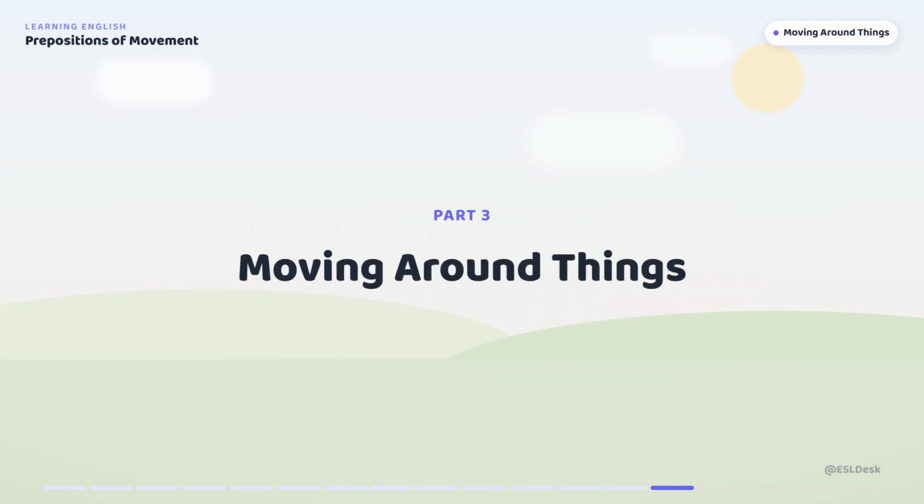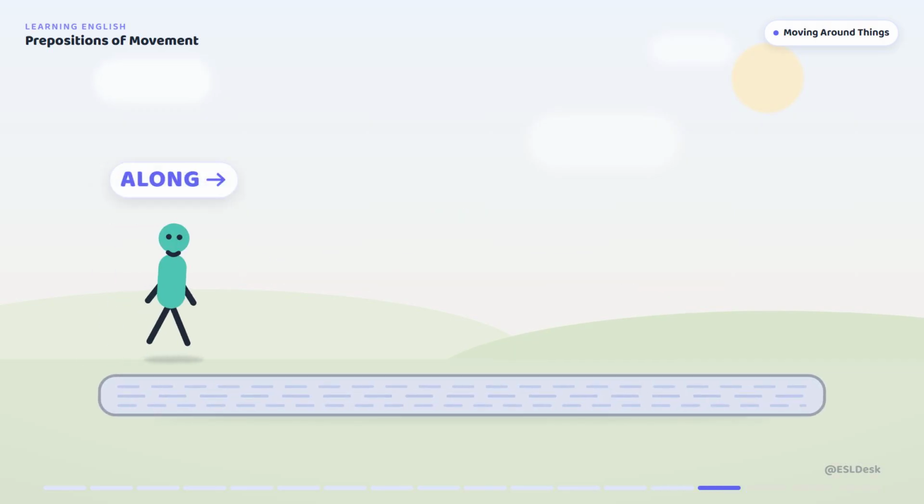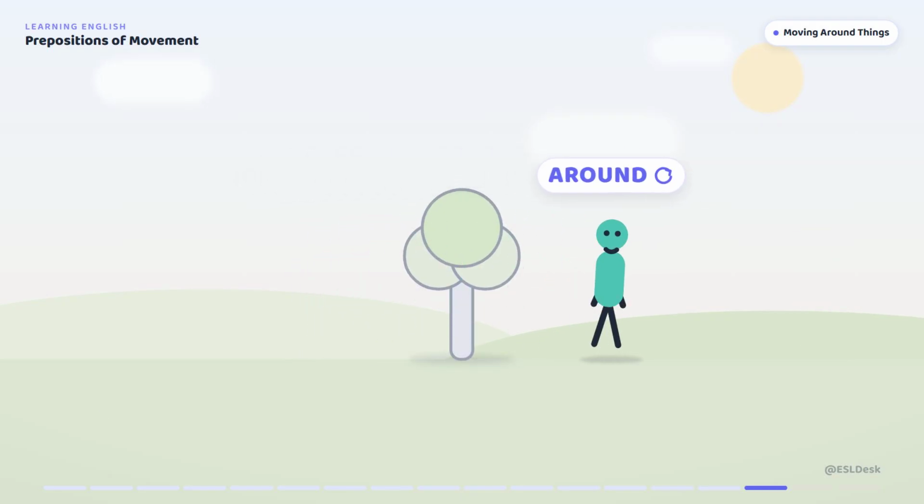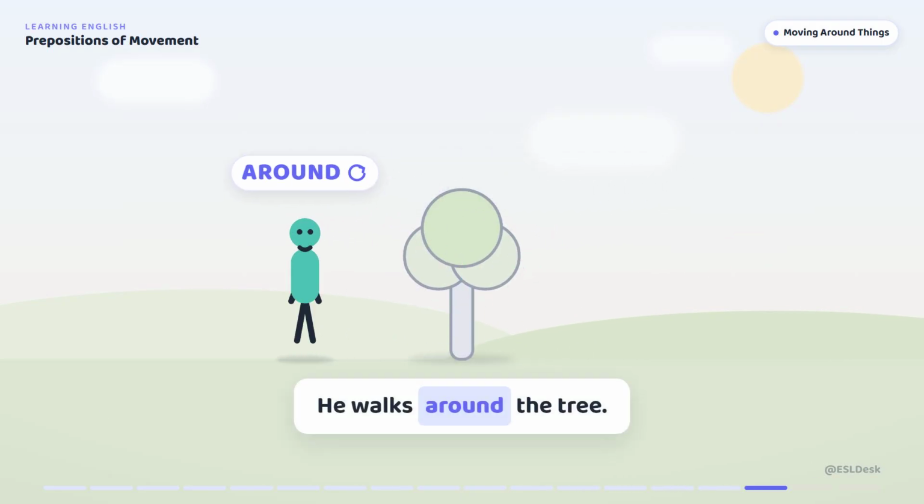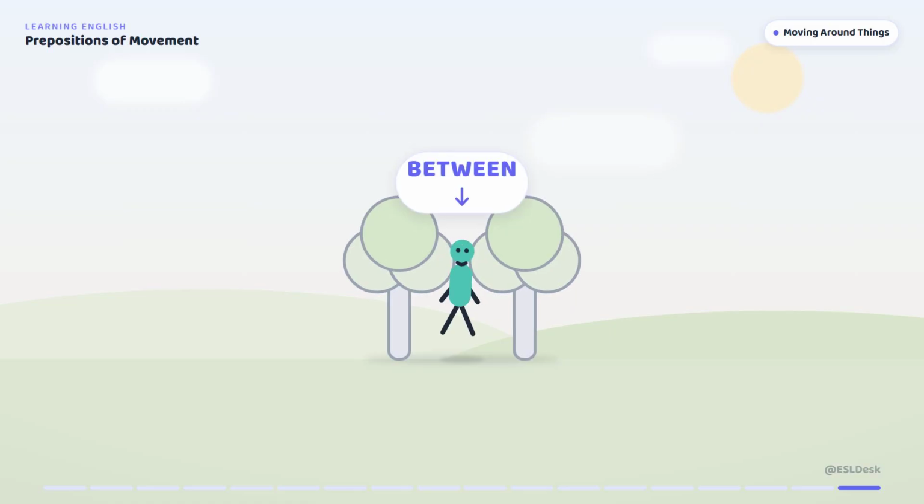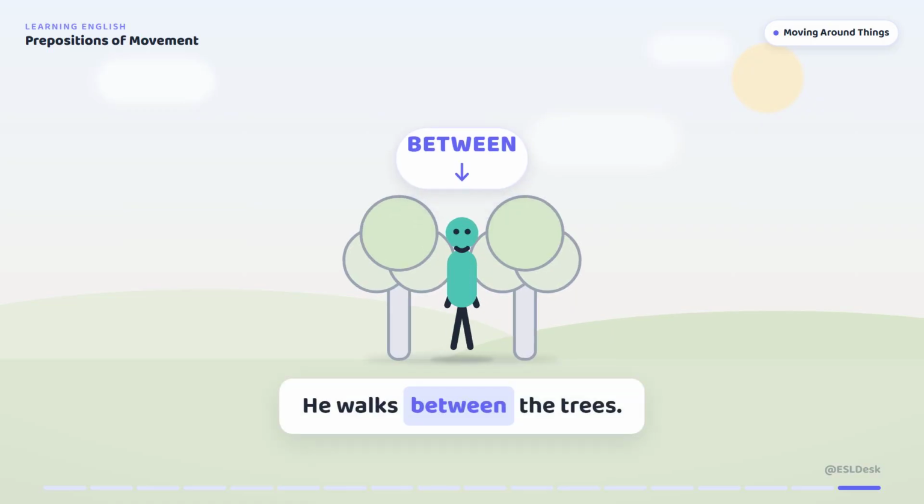And last, moving around things. He walks along the river. He walks around the tree. He walks past the shop. He walks between the trees.